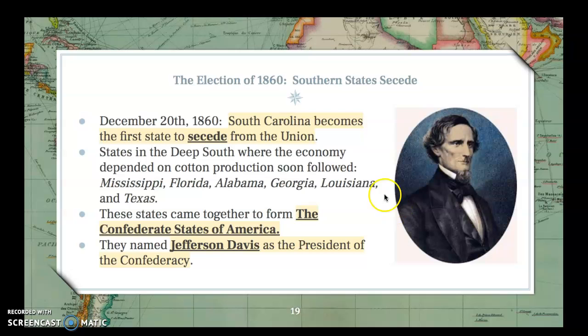These states came together to form the beginnings of a new country called the Confederate States of America, or the CSA. We're the USA, they're the CSA. And they named Jefferson Davis as the president of the Confederacy. This is Jefferson Davis right here.